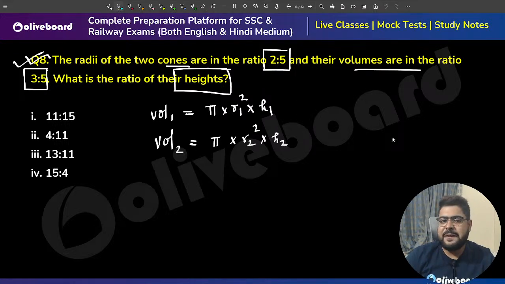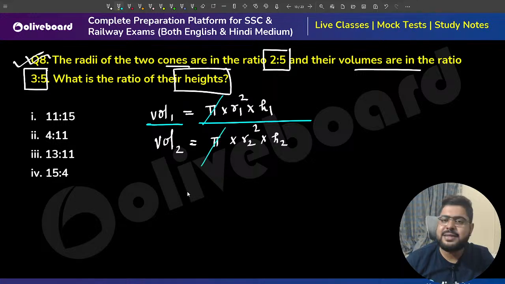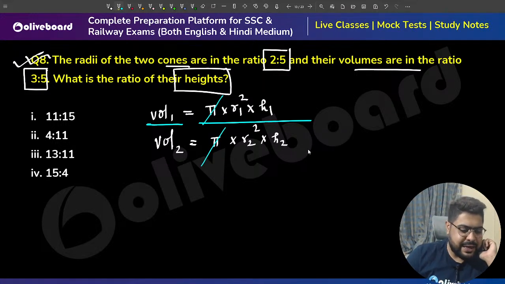Sir, coming here, take the volume ratio. Take the ratio. Pi cancels. So what I am doing is I have just written down the formula.